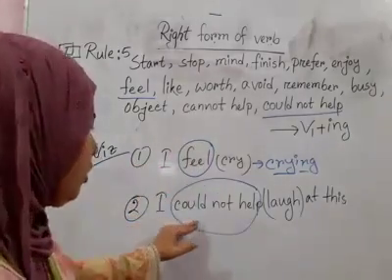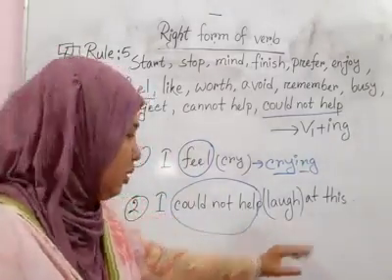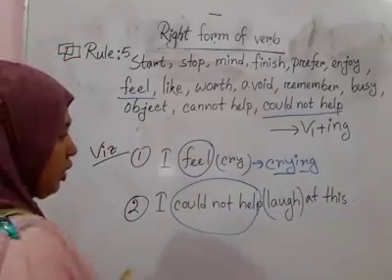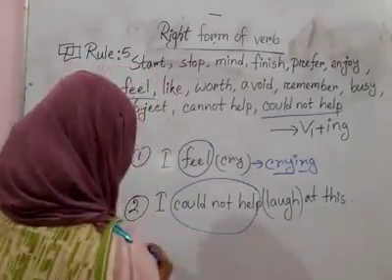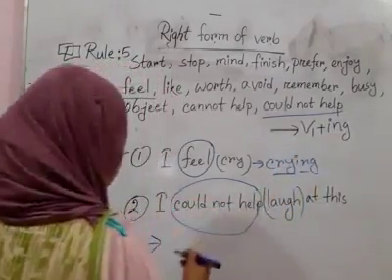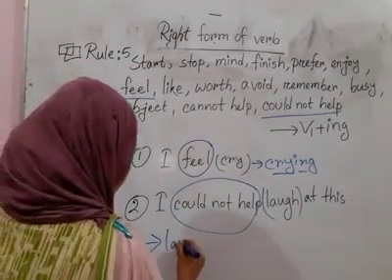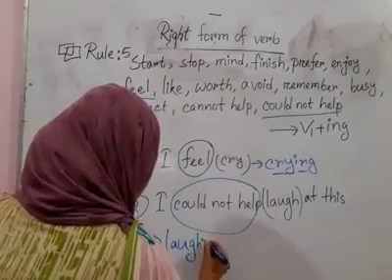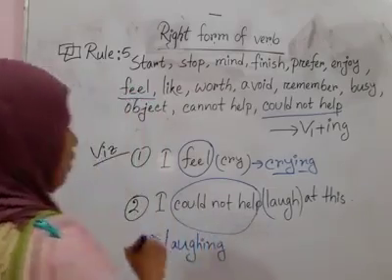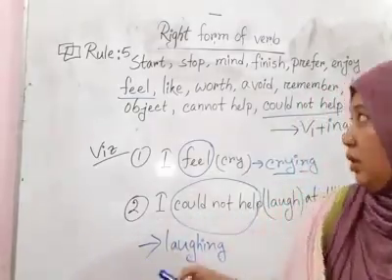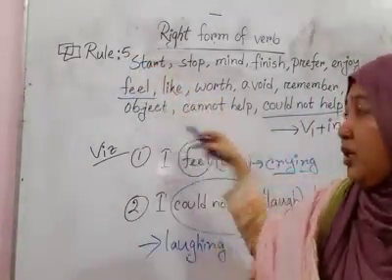Second one, I know you can do it very easily. You see, I could not help laugh at this. You see, could not help is there. So laugh is the verb here. So this verb changes into V1 plus ing. That means laughing. I could not help laughing at this. So this rule is very easy, but we have to memorize these words.